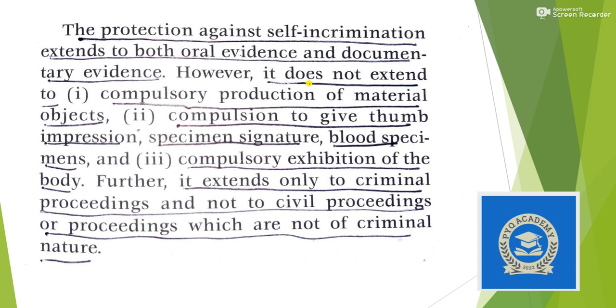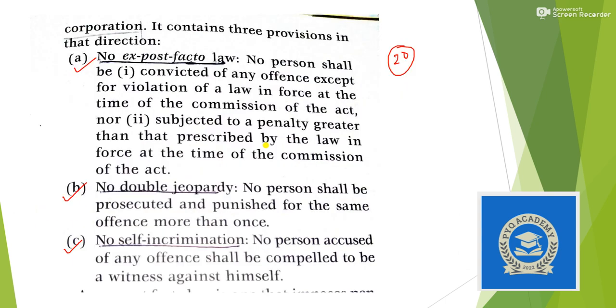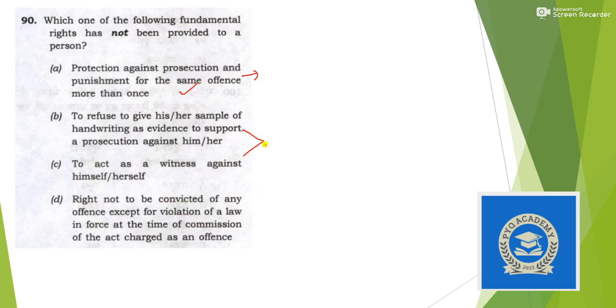That means it doesn't extend to compulsory production of material objects, compulsion to give thumb impression, specimen, signature. That means this protection of no self-incrimination does not extend to giving a sample of handwriting. So this is incorrect. Then right not to be convicted of any offense except for violation of law. This is also correct. So the answer here should be option B.